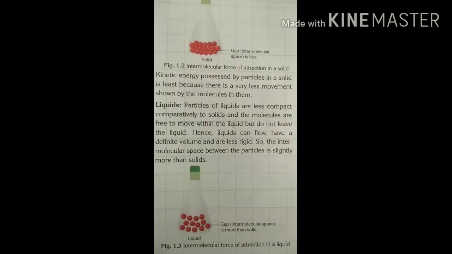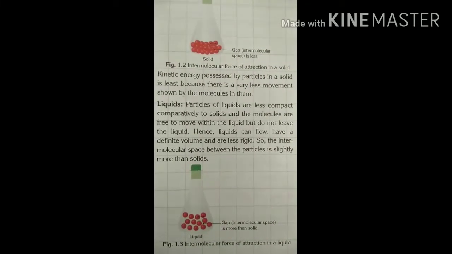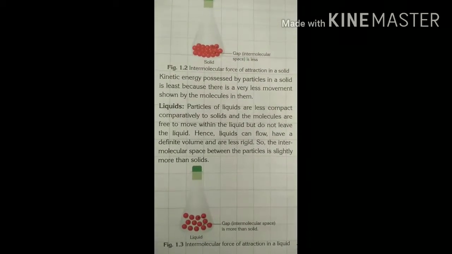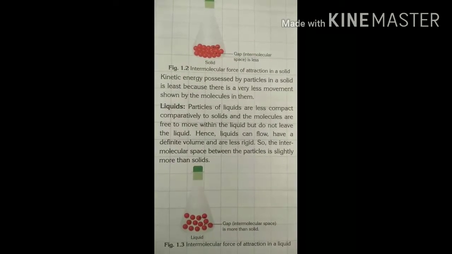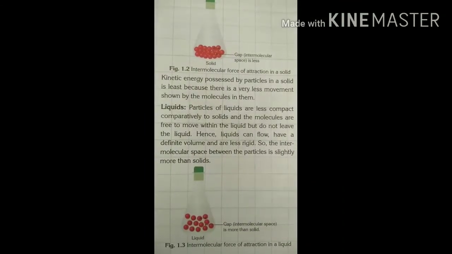Liquids. Particles of liquids are comparatively less compact than solids, and the molecules are free to move within the liquid but do not leave the liquid. Hence, liquids can flow, have a definite volume, and are less rigid. So the intermolecular space between the particles is slightly more than in solids.